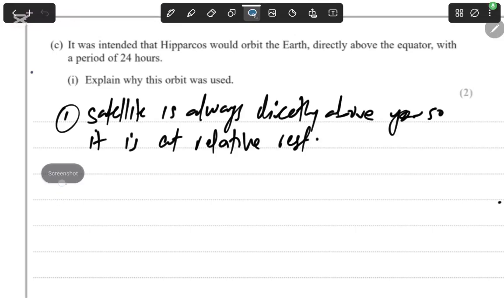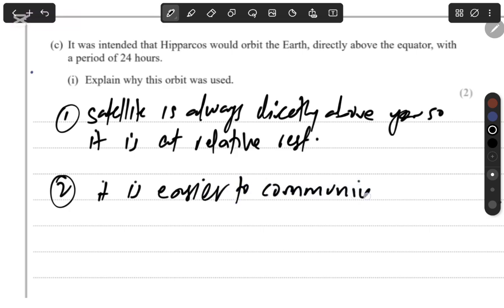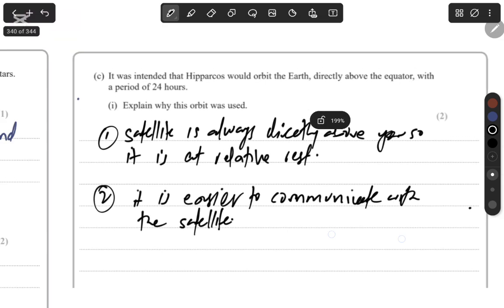So number two, because of this, because it's directly above you always, it is easier to communicate with the satellite. Okay, so the satellite will always be at the same position, so you can easily communicate and share the data with it, and that's why it's better. So 1 point for this and 1 point for this.